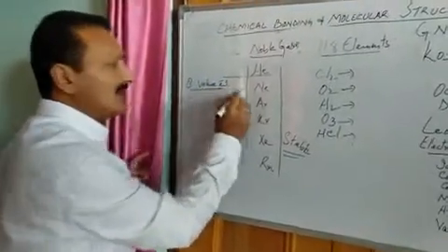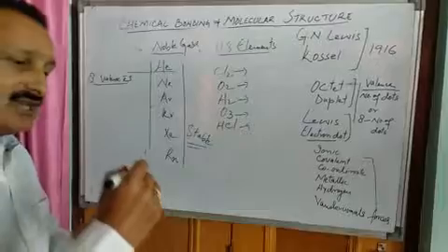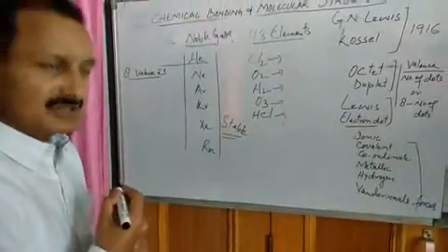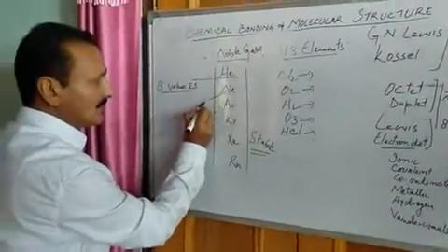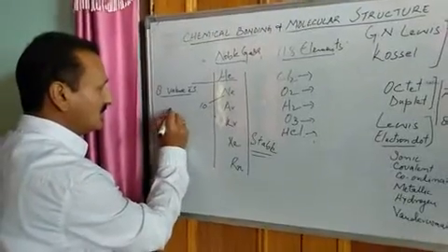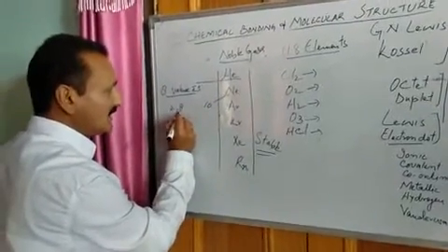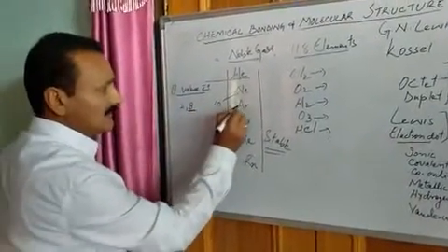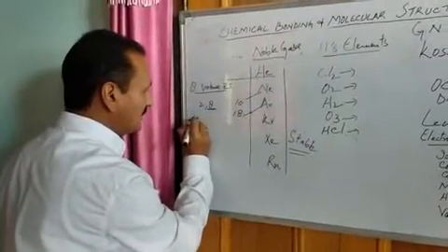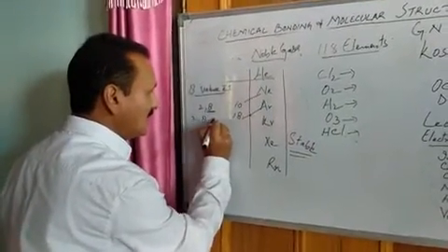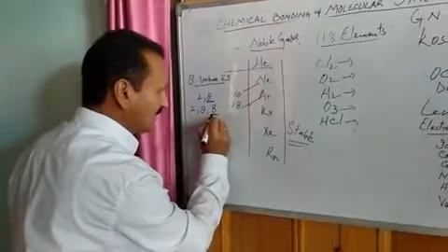It means that they have 8 electrons in the outermost shell. For example, neon has atomic number 10, so its electronic configuration is 2, 8. 8 electrons in the valence shell. Then argon, atomic number 18. Its electronic configuration is 2, 8, 8. 8 in the valence shell.